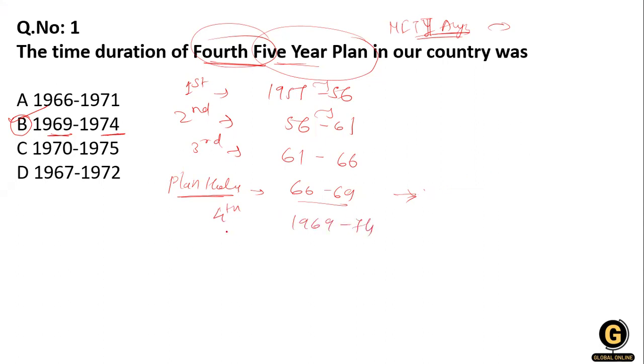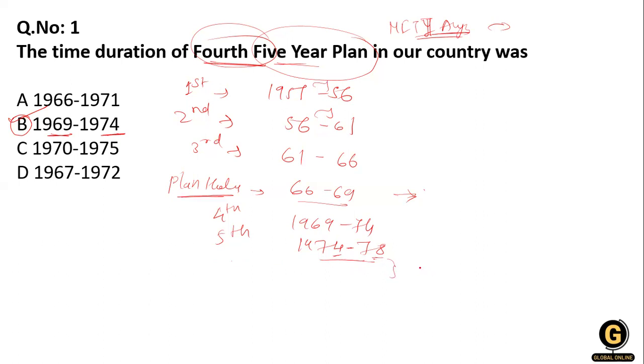After that, the fifth 5-year plan started from 1974 to 78. Here you can see there are only 4 years, 74 to 78. What is happening here is that the government has changed.